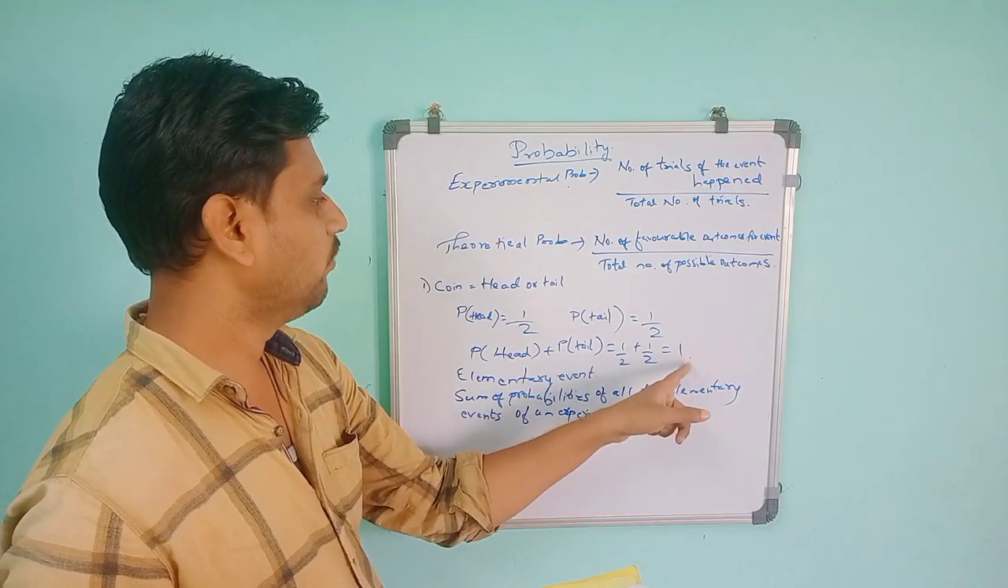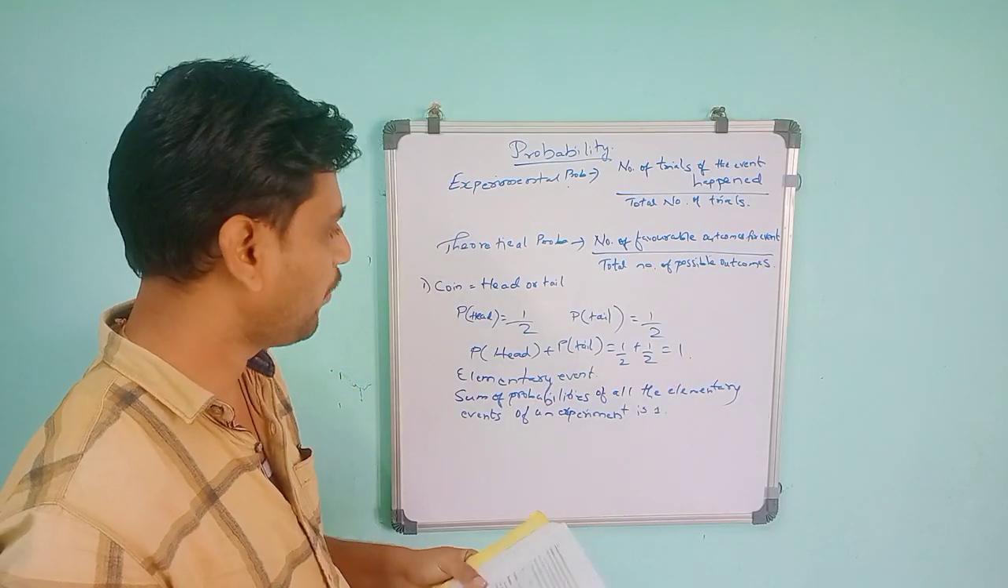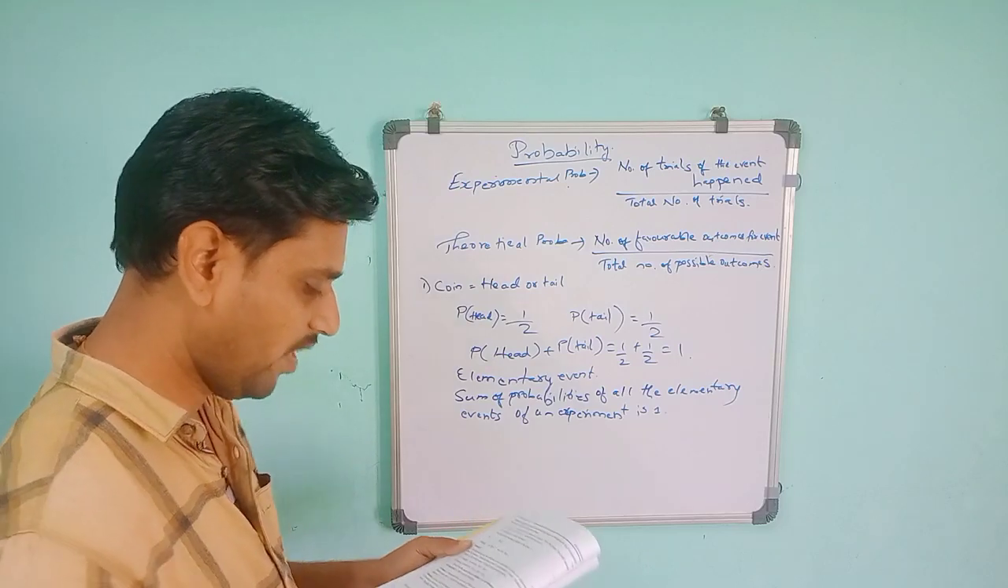See, we got that in the first example, and the second example also like that. 3 by 3, 1 we got. So 1 by 3 plus 1 by 3 plus 1 by 3.